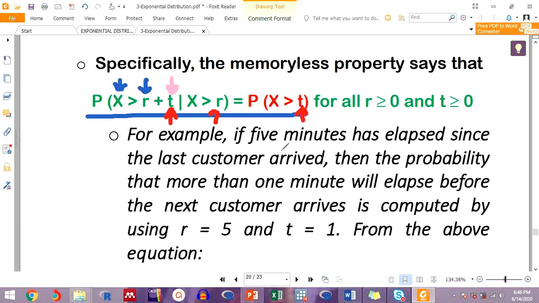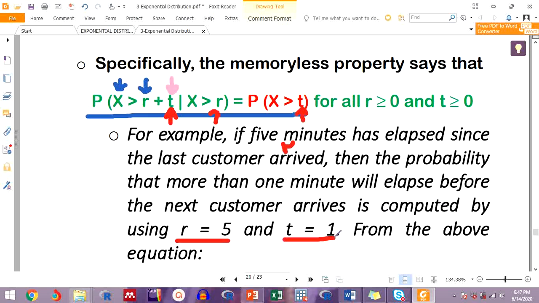It says, if 5 minutes has elapsed since the last customer arrived, think of this 5 minutes as r, then the probability that more than 1 minute will elapse before the next customer arrives is computed by using r equal to 5 and t equal to how much?